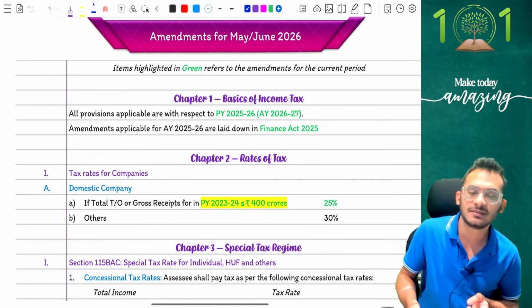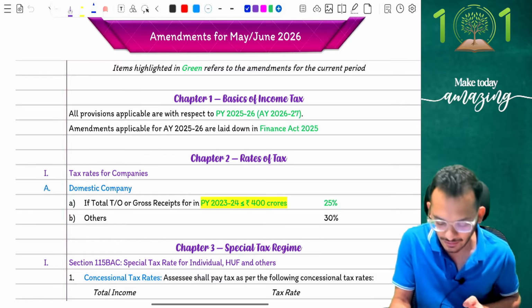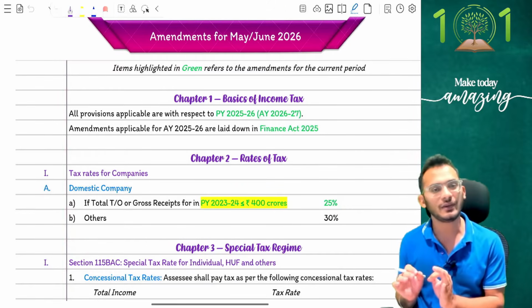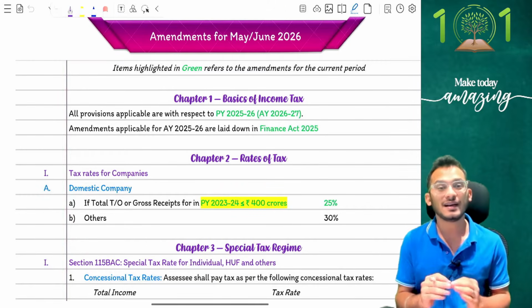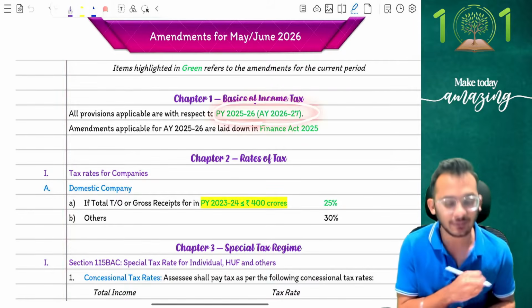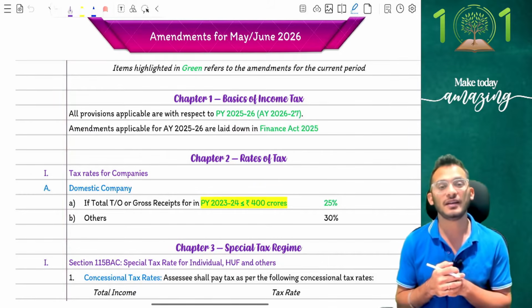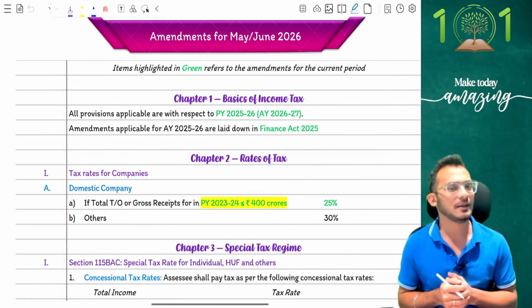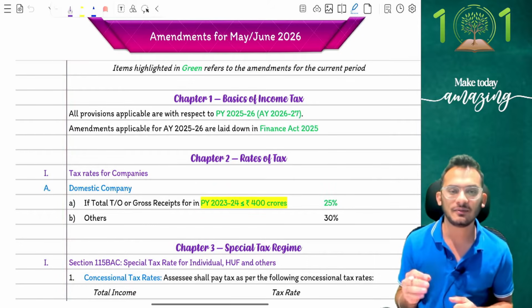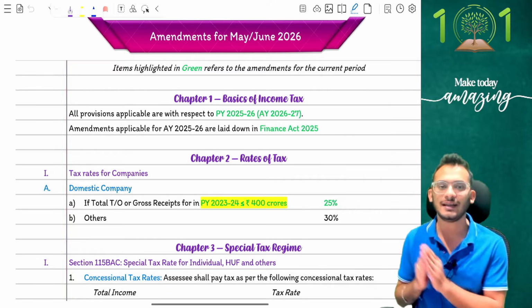First thing, people, very obviously, since you're moving from Jan 26 to May 26, the first and the most important rule that you have to keep in mind is that when it comes to your May 26 examinations and forward, your assessment year is going to change. Now, your previous year is going to be 25-26 with an assessment year 26-27, which means all amendments as per Finance Act 2025 are going to be applying to you. Yes, so please get away from the fact that you have to read assessment year 25-26 anymore. It is assessment year 26-27 for you.